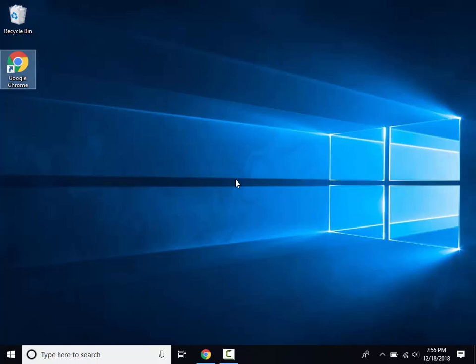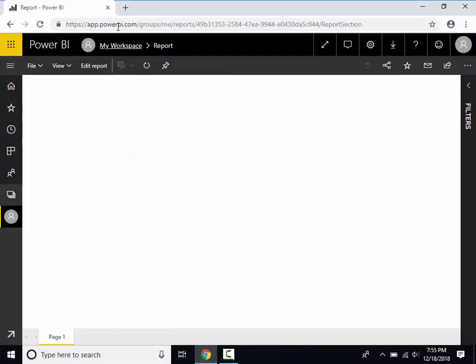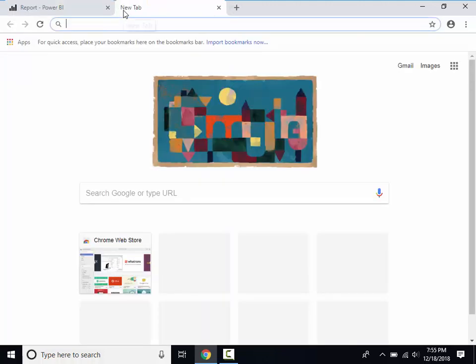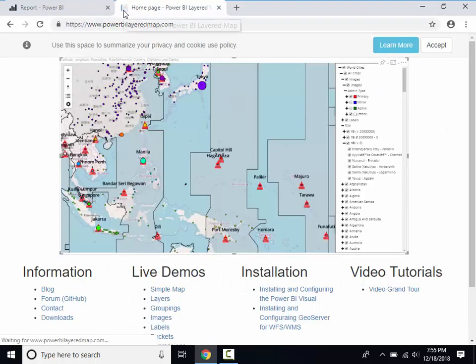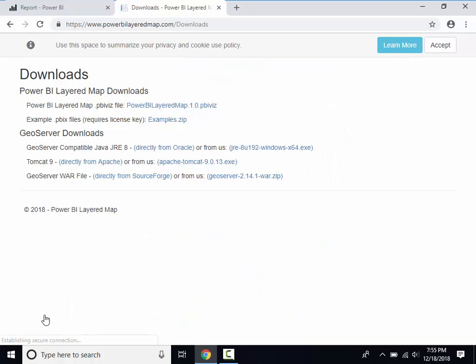This video will demonstrate how to download, install and configure the Power BI Layered Map visual. Let's start by downloading the visual from the website. Navigate to powerbilayeredmap.com to view the Downloads section. Download the Power BI Layered Map PBI Viz file.